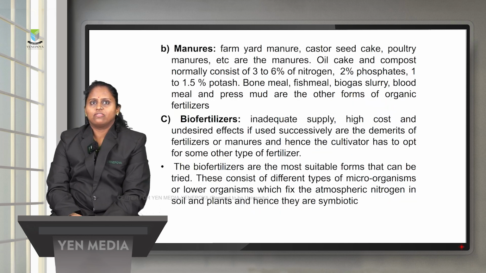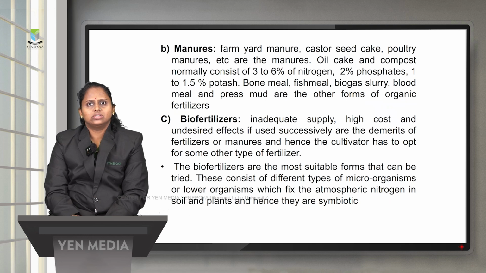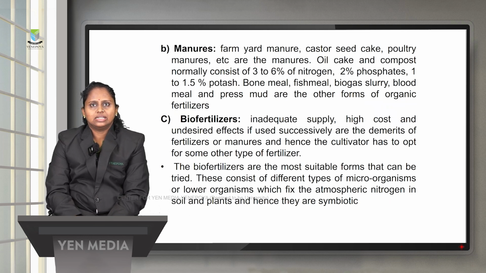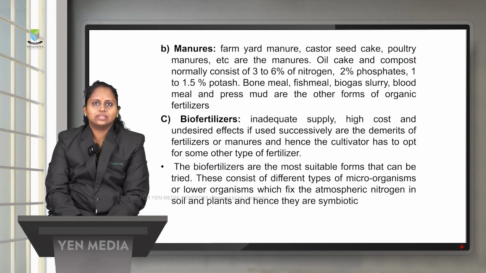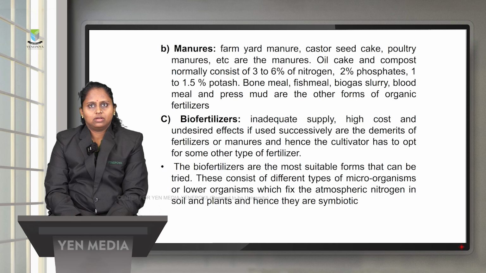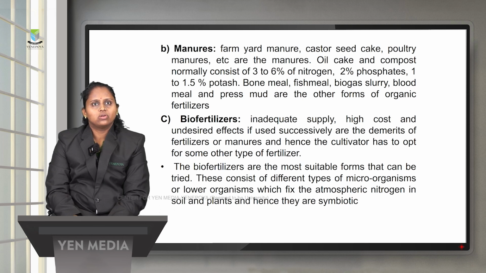So manures, farmyard manure is the one which will be used. Apart from that, the castor seed cake. Castor seed is a very good source for castor oil. So after pressing the oil, whatever is remaining after taking out the oil is a very good manure. Then poultry manures, etc., are also good manures.